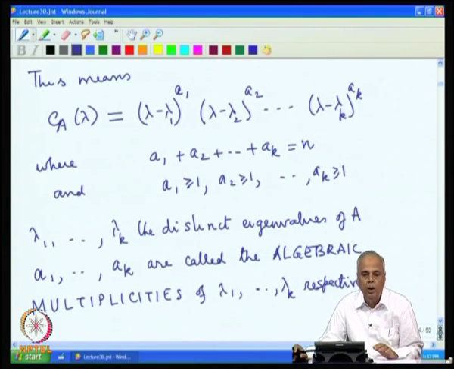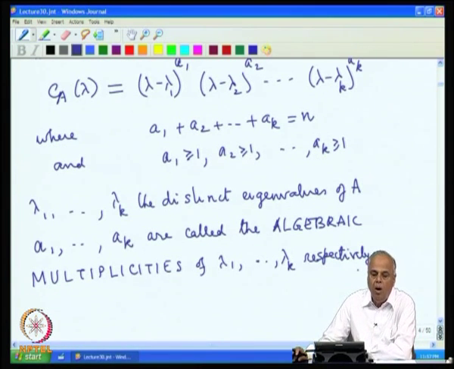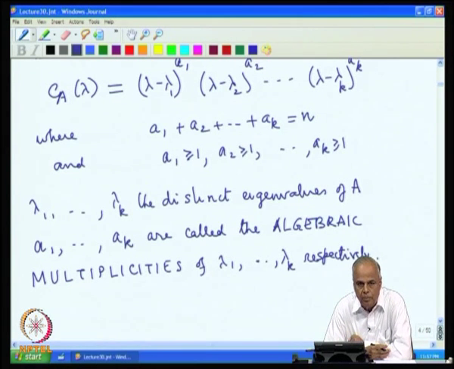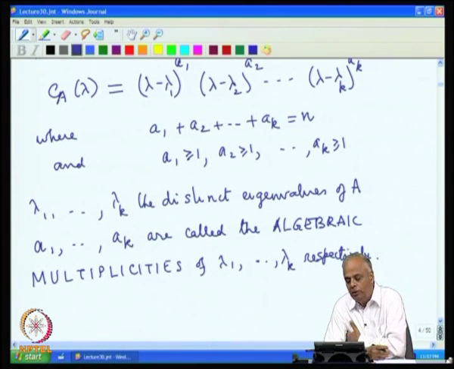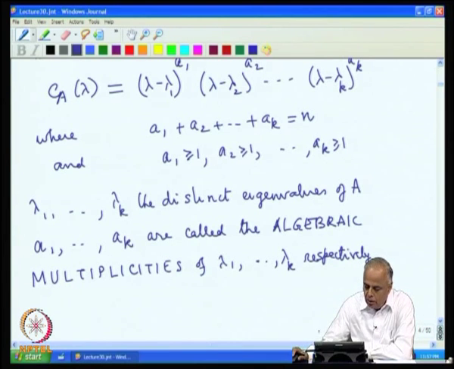Okay. So, given the matrix A, we have our complete picture of these eigenvalues. We first construct the characteristic polynomial, then we find the distinct roots, then we find their multiplicities, then we have all the eigenvalues. Lambda 1 will be an eigenvalue occurring a1 times, lambda 2 will be an eigenvalue occurring a2 times, lambda k will be an eigenvalue occurring ak times. a1 plus a2 plus ... plus ak will be n, and each one of these aj's is greater than or equal to 1.